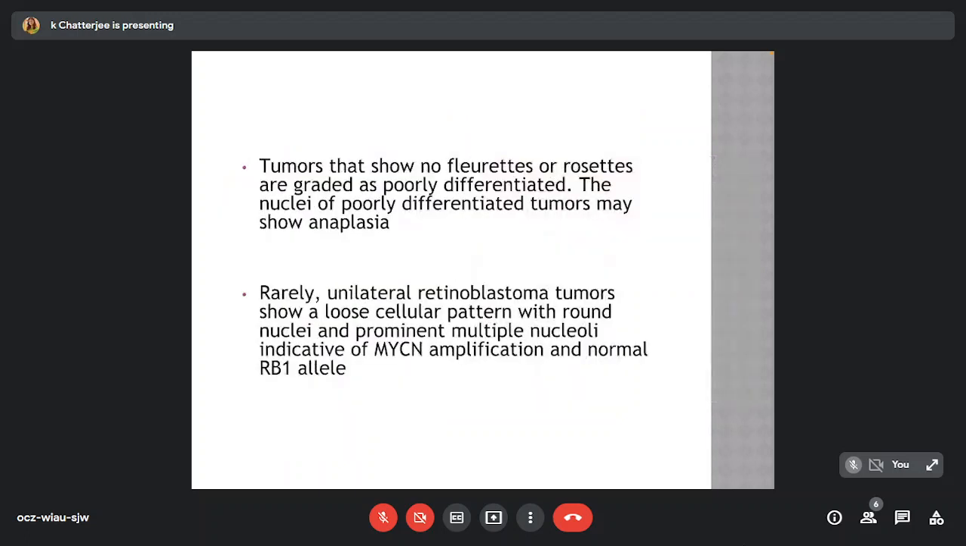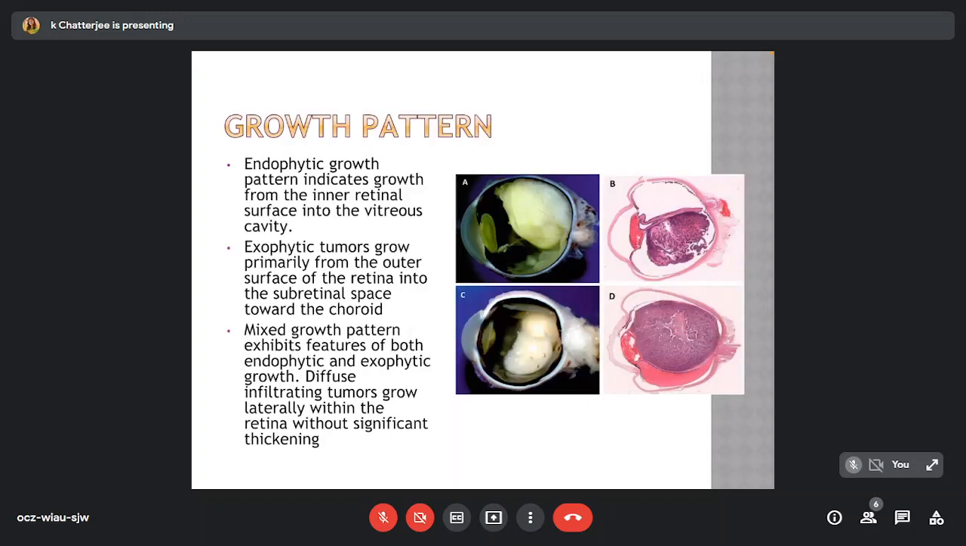Tumors that show no fleurettes or rosettes are graded as poorly differentiated. The nuclei of poorly differentiated tumors may show anaplasia. Rarely, unilateral retinoblastoma tumors show a loose cellular pattern with round nuclei and prominent multiple nucleoli, indicating MYCN amplification and normal RB1 alleles.